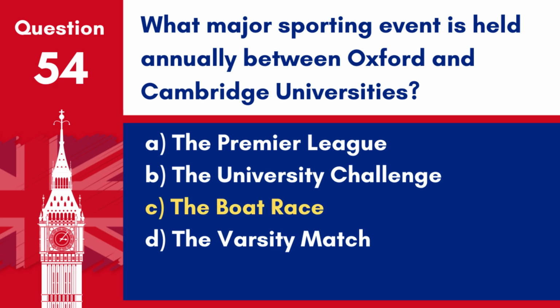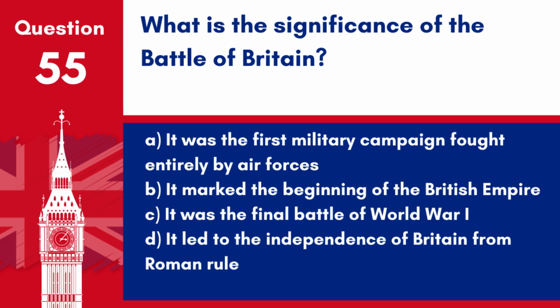Answer C. The Boat Race. The Boat Race is an annual rowing race between the Oxford University Boat Club and the Cambridge University Boat Club, rowed between men's and women's eights on the River Thames. Question 55. What is the significance of the Battle of Britain?